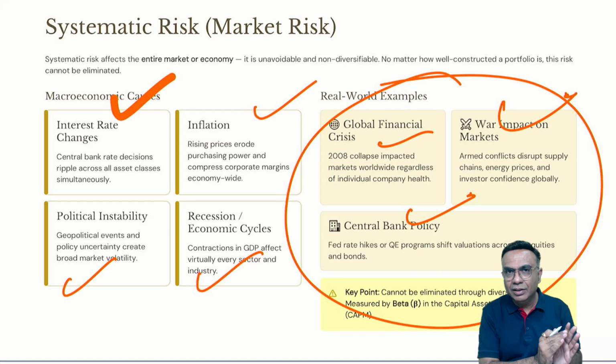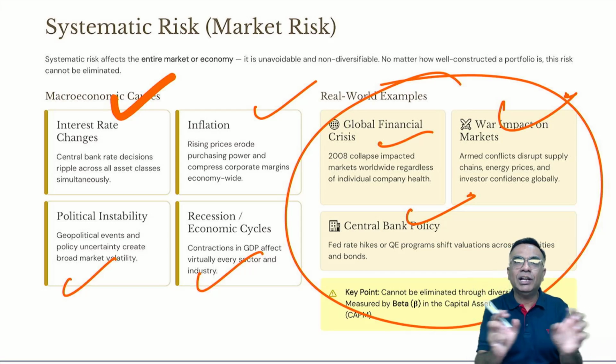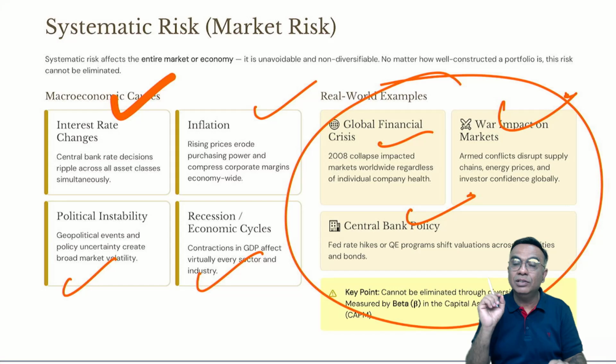Systematic risk: when the market goes down, remember, the market will compensate you. When the market is going to go up, your entire portfolio will be up. This is called systematic risk.